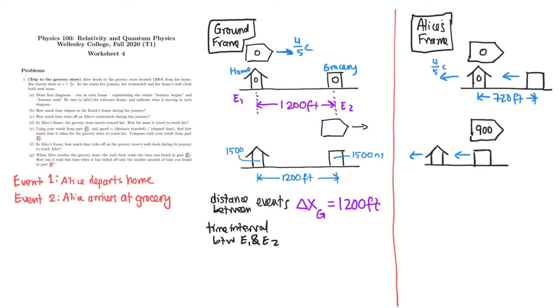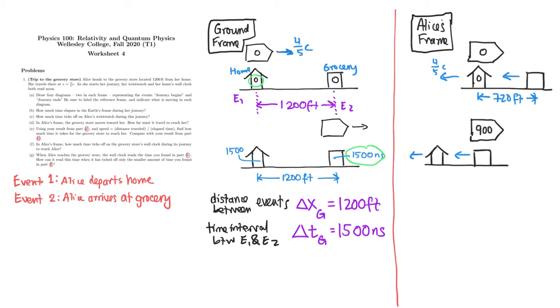Well, we'll call that delta t, again, in the ground frame. The first event happened at a time 0, and the second event happens at a time 1,500. So the difference is 1,500 minus 0, or 1,500 nanoseconds. Okay?